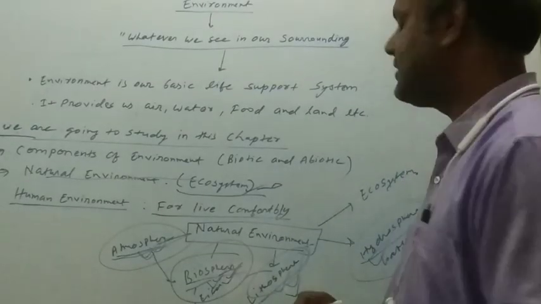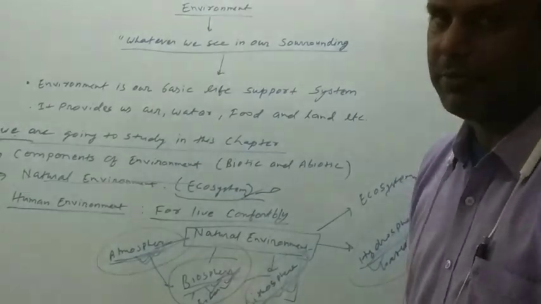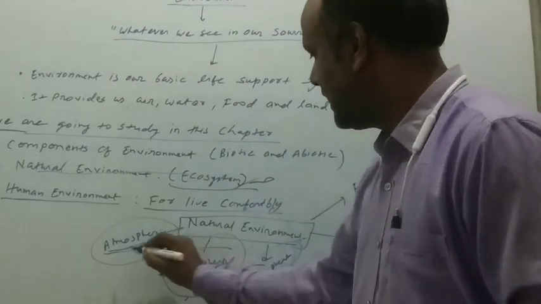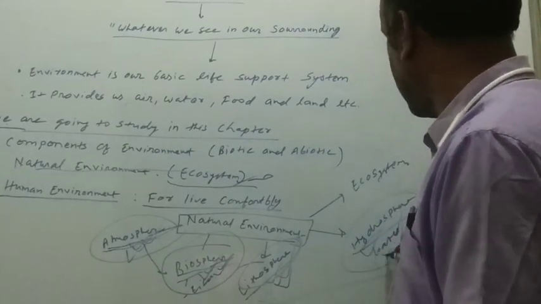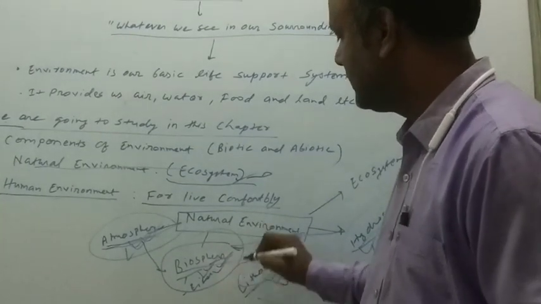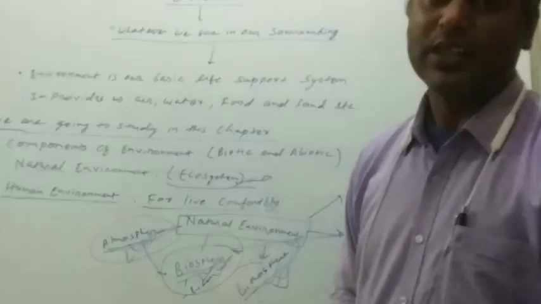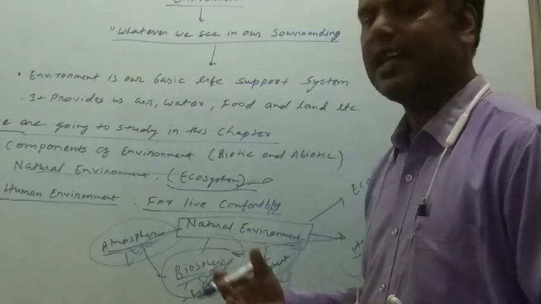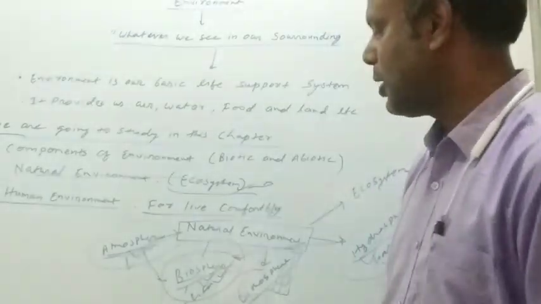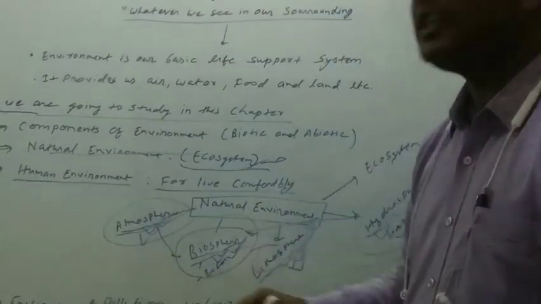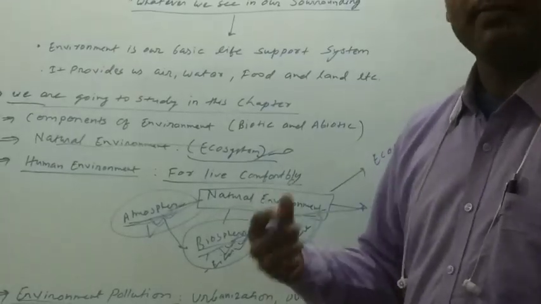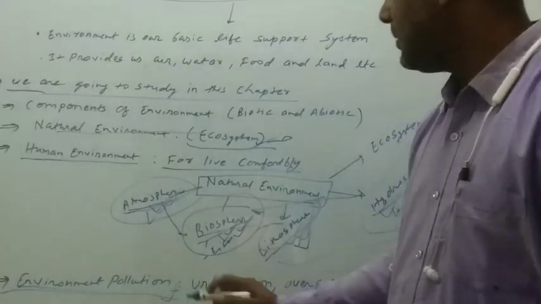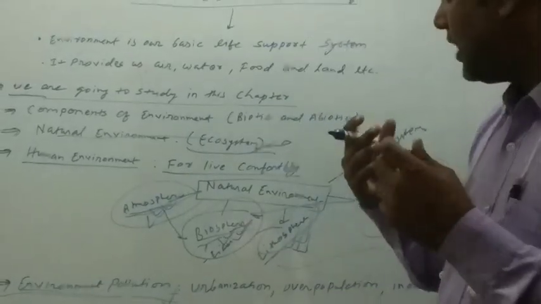And that is an important thing, these three: atmosphere, lithosphere, and hydrosphere lie over the biosphere. They all support the human life. Okay, and the last and important topic is related to environmental pollution. Environmental pollution means when the environment is contaminated for the survival of life. It means the environment which is generally not good for living organisms.